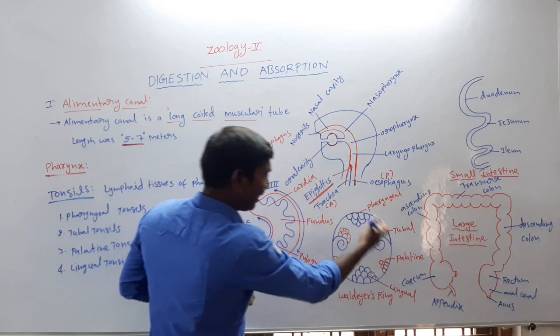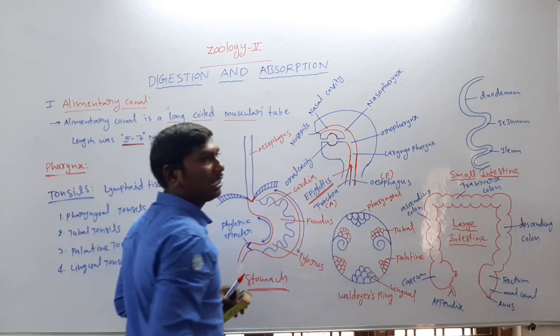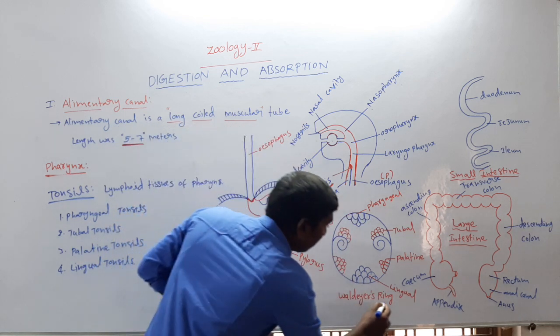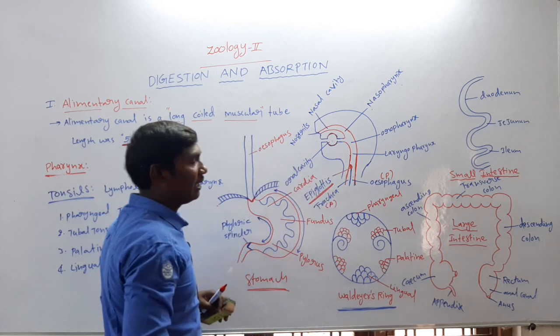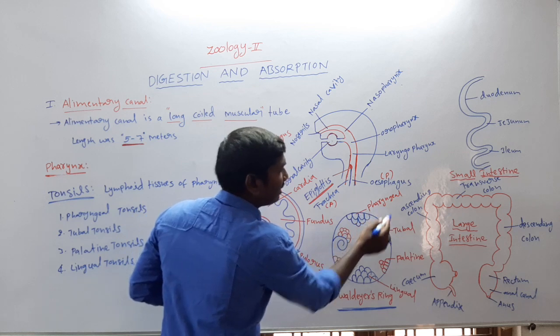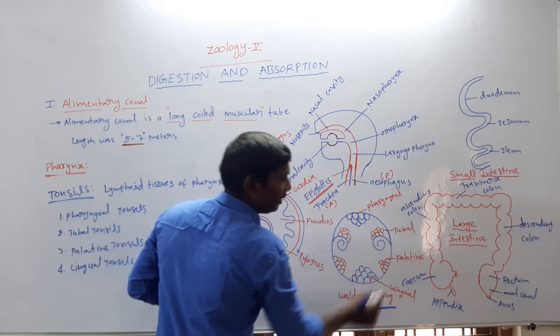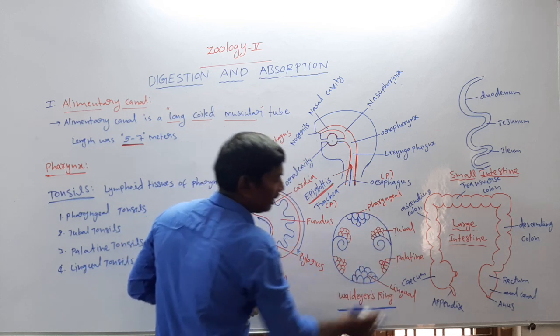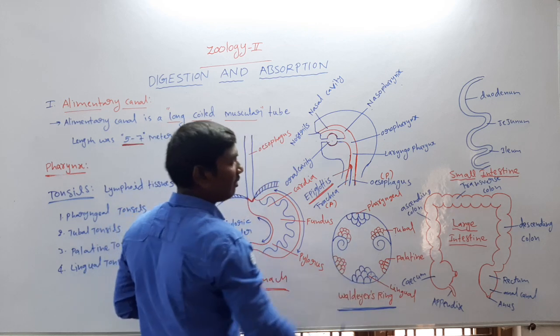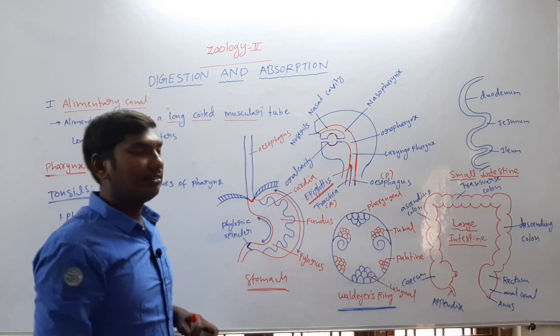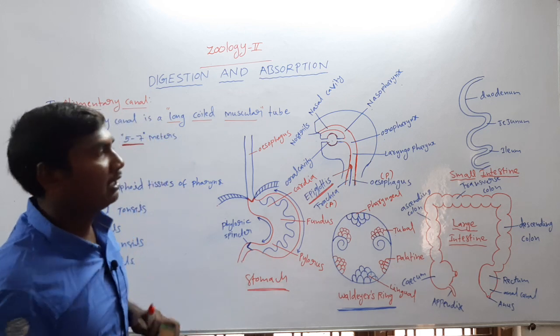These are arranged in a ring-like structure. This ring is called Waldeyer's ring. The first is pharyngeal tonsils, second tubal tonsils, third palatine tonsils, fourth lingual tonsils. This ring is called Waldeyer's ring.